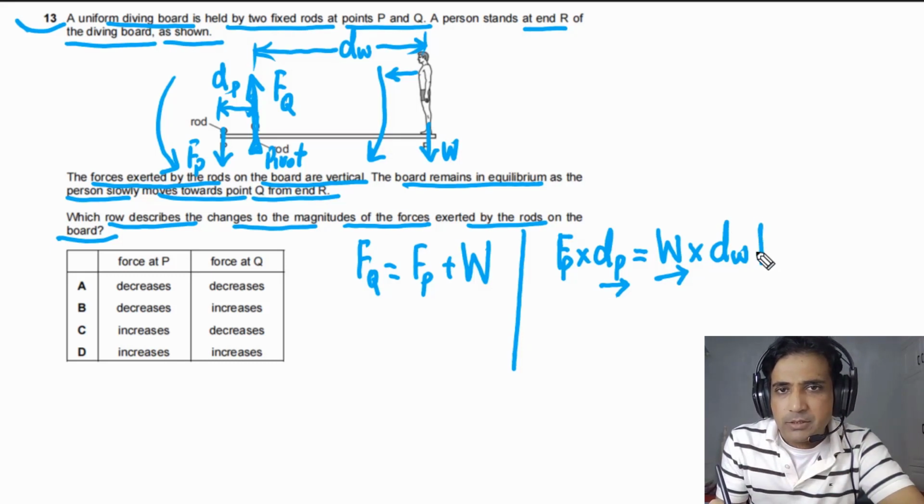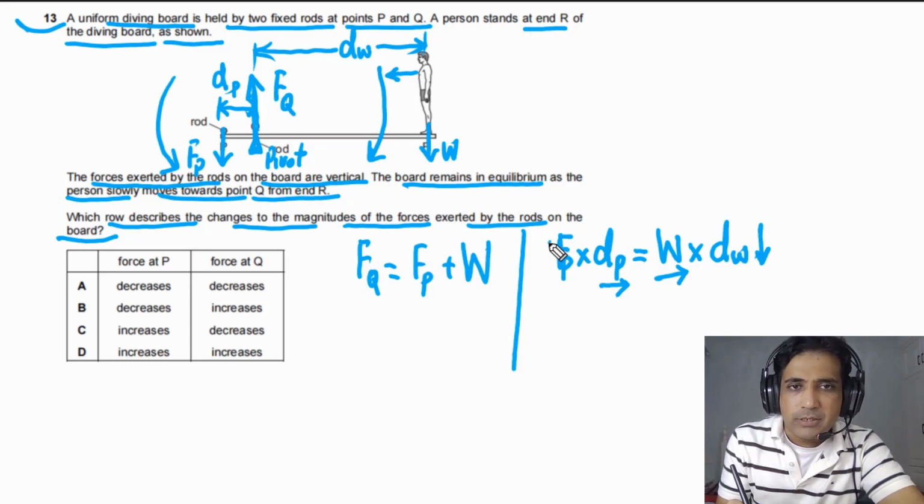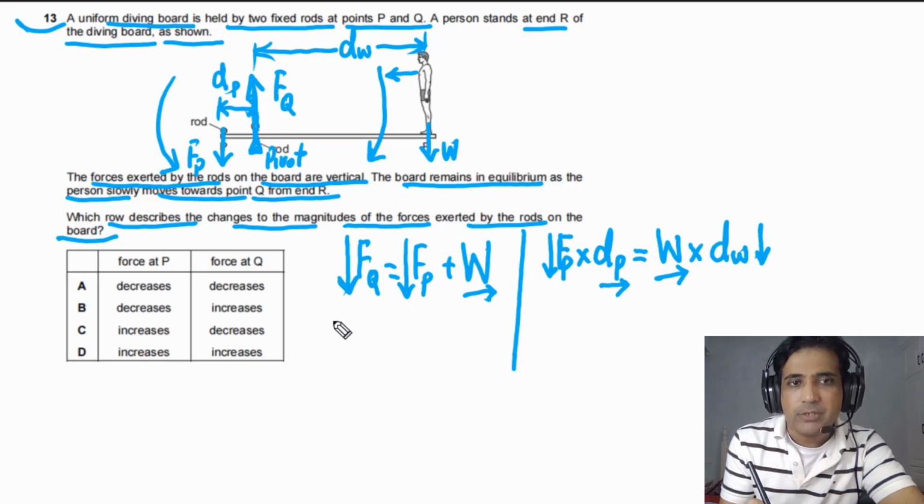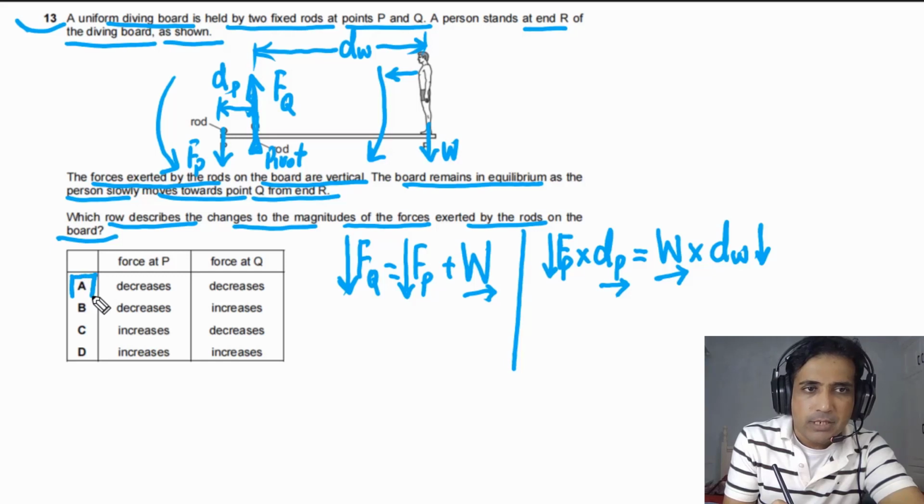it means dW is decreasing. As dW is decreasing, FP also has to decrease. So in this case, FP will decrease. So the force at P has to decrease. Now if you look at forces acting at Q, in this case W is fixed, but FP is decreasing. So it simply means that the force at Q also will decrease. So FP will decrease and FQ will also decrease. So the answer for this question has to be A, and this is the best possible answer.